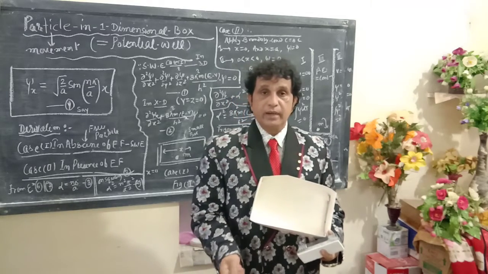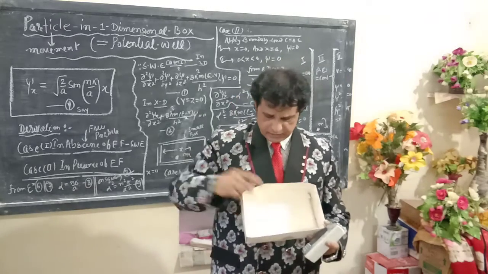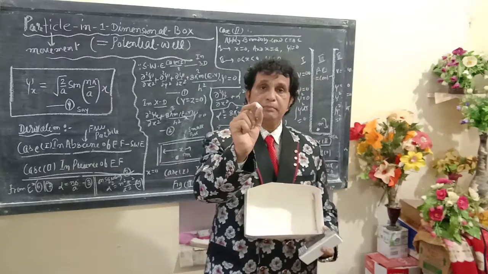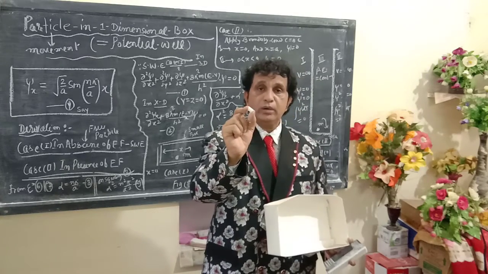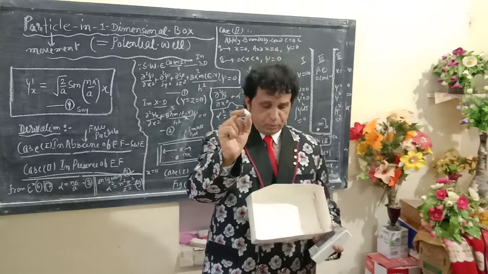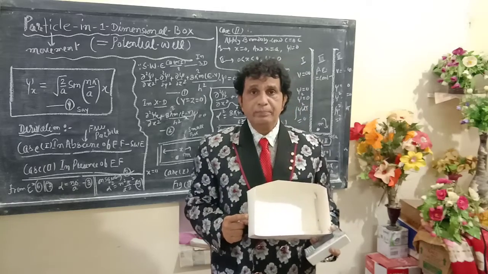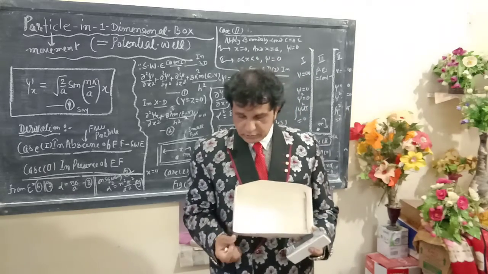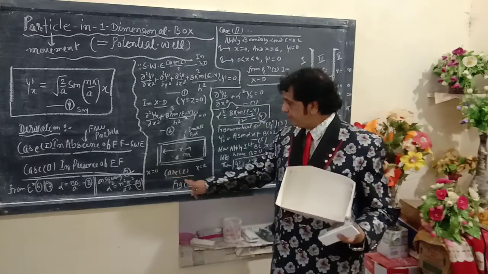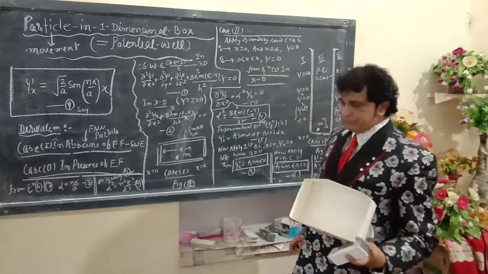Now I am keeping a small particle here, its mass is m. Once again, this small particle has the mass m. Now I put this small particle in a box having very small walls, from x equals 0 to x equals a. It is shown as case first in figure 1 here.